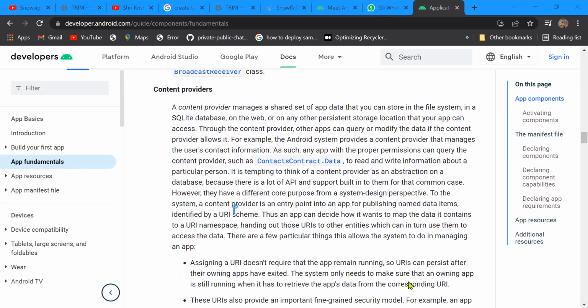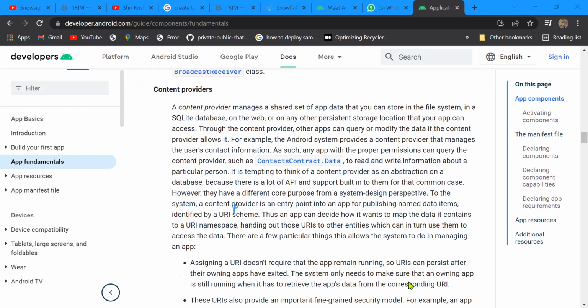Okay, so this is what a content provider is. Whatever data you have, like your music files, your images, your video files, your document files in PDF format, some CSV files, any kind of files and data can be accessed with this class, the content provider.